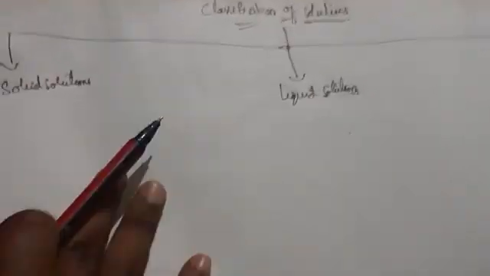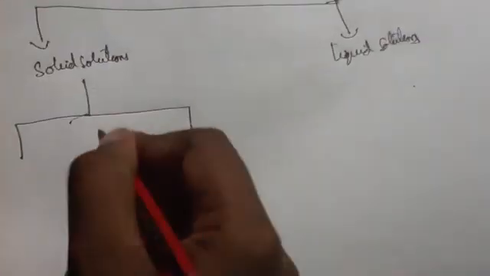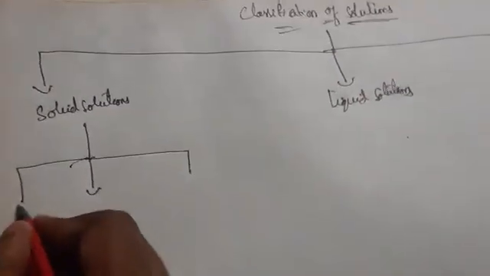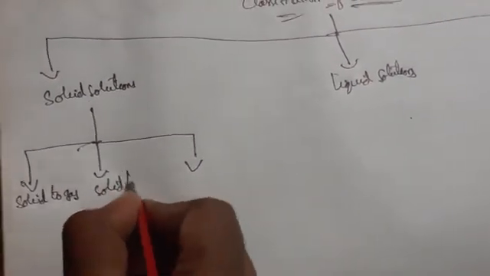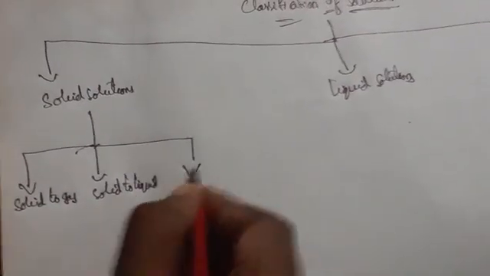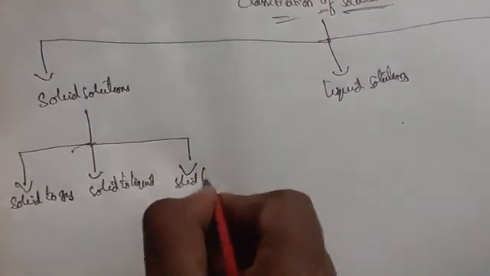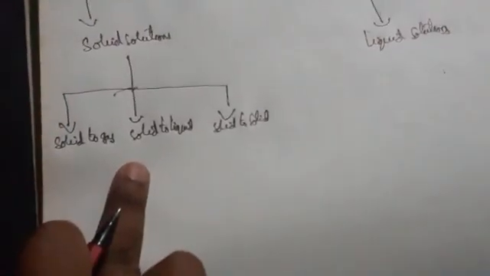Classification of solutions mainly depends upon three types, that is solid solutions, liquid solutions, and gaseous solutions. Coming to solid solutions, again these are divided into three types, that is solid to gas, solid to liquid, solid to solid. Okay, so solid solution can be divided into three types.